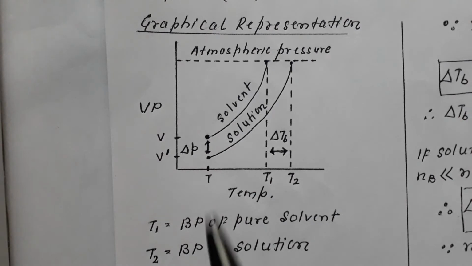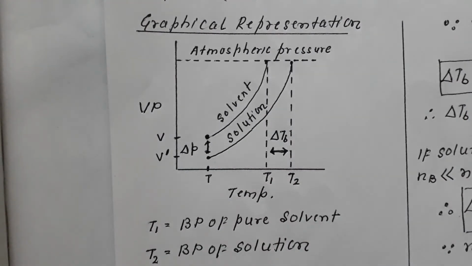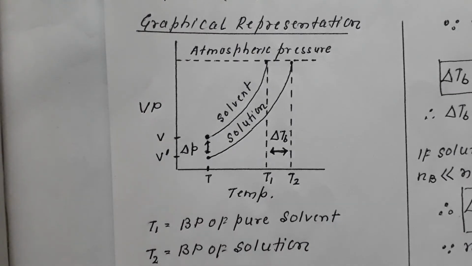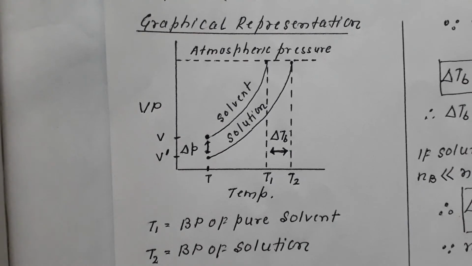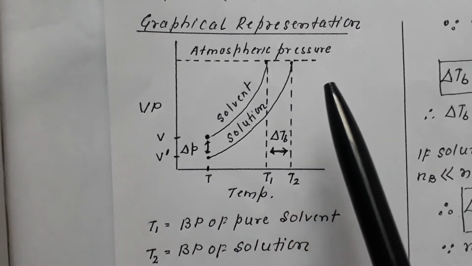Now let's deal with the graphical representation of the concept we have discussed above. We are plotting a graph of vapor pressure of any liquid versus temperature. We know the upper limit is atmospheric pressure.